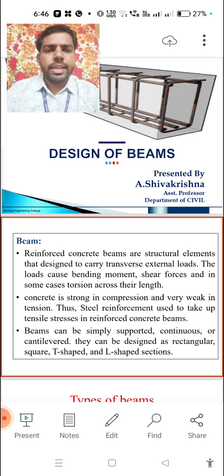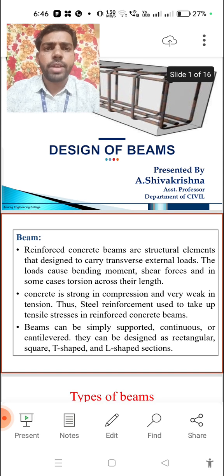Next, concrete is strong in compression and steel is strong in tension. But in this section, the concrete is not responsible for tension. So that's why, to fulfill the amount of tension forces, we are introducing reinforcement. This reinforcement should be capable of resisting tensile forces.